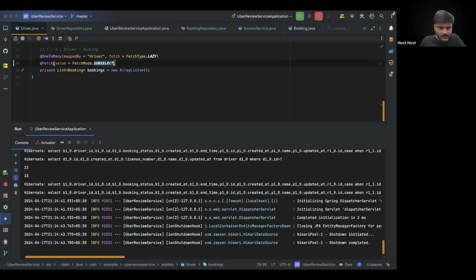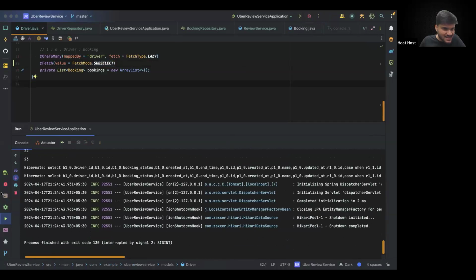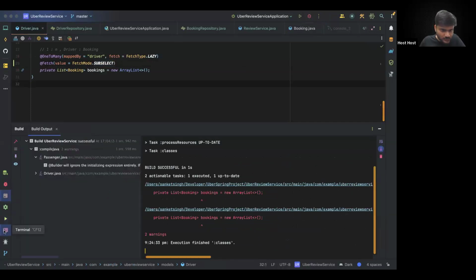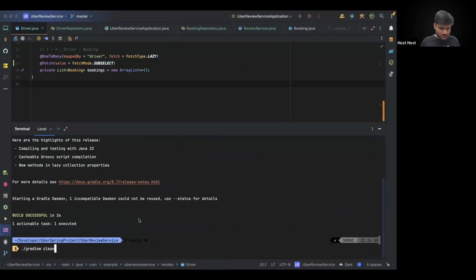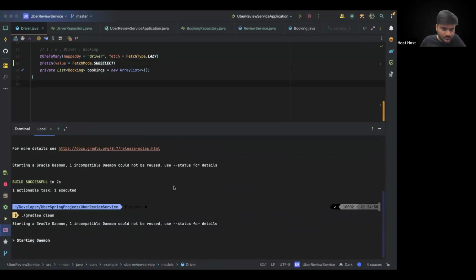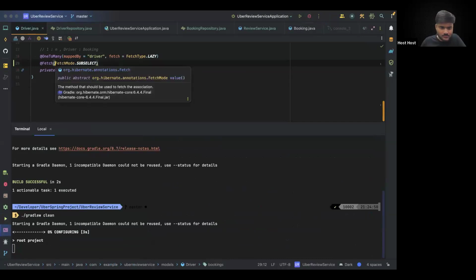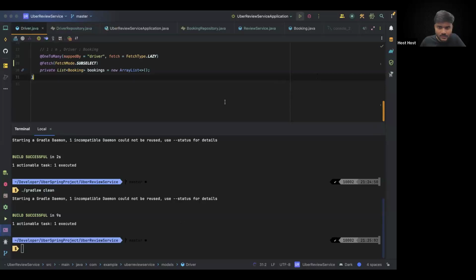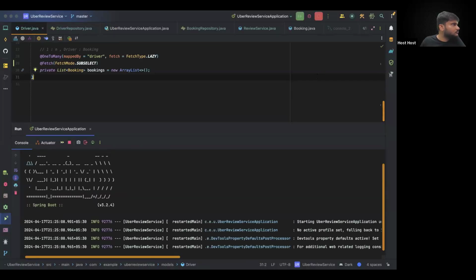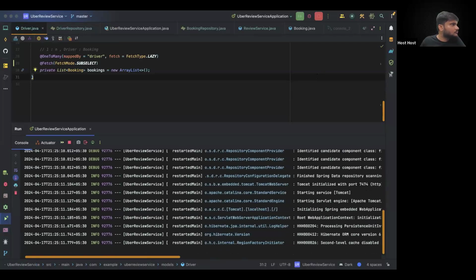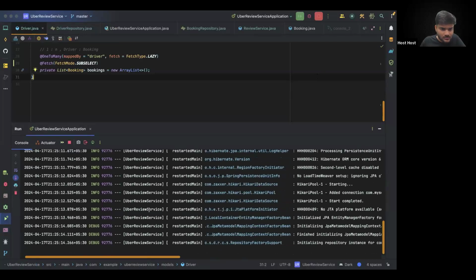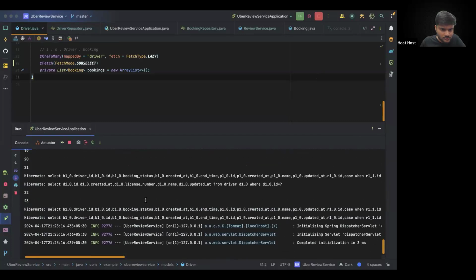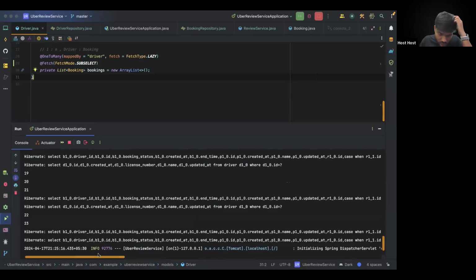Ideally, subselect and select should go different. Probably it is caching the query somewhere. So let me do one thing. Let me clean the build. Gradle W clean. Okay, we have cleaned the build. Let's run it again. Okay, why is it doing like this?